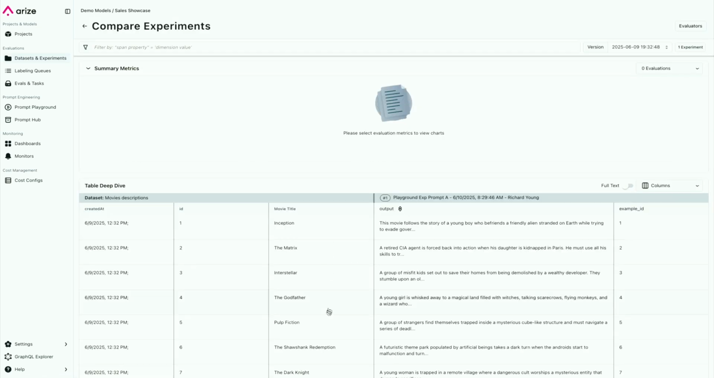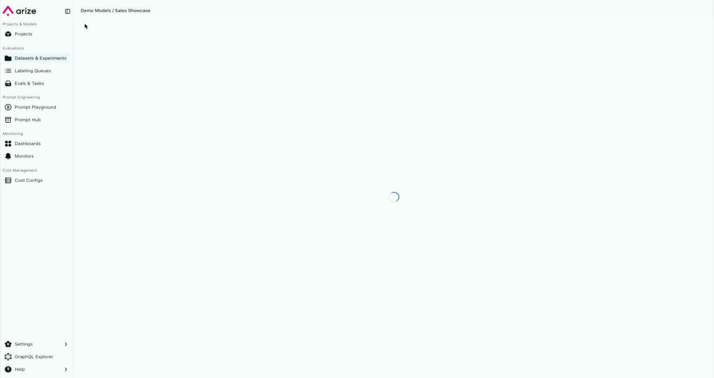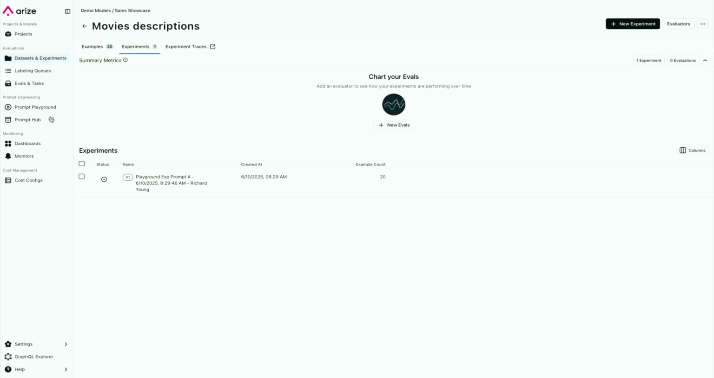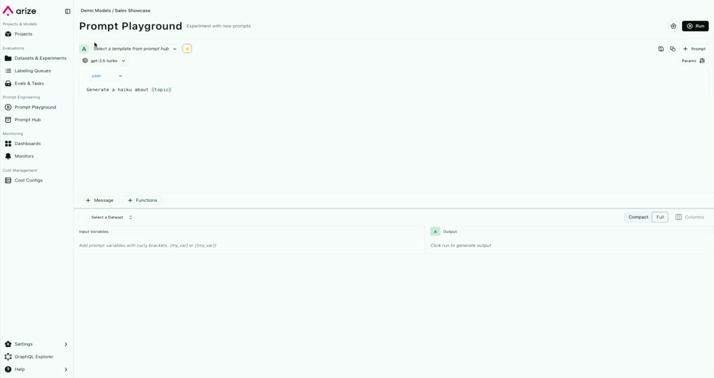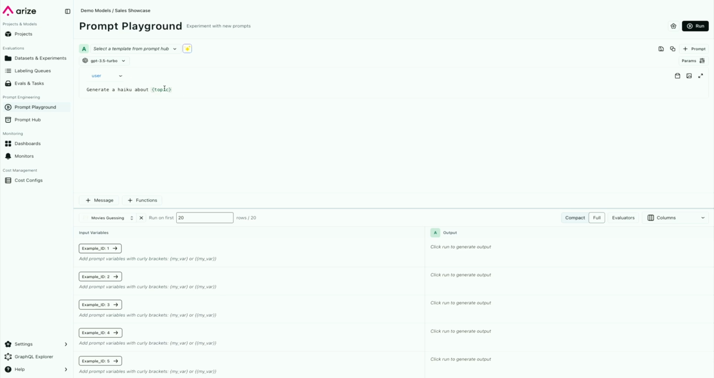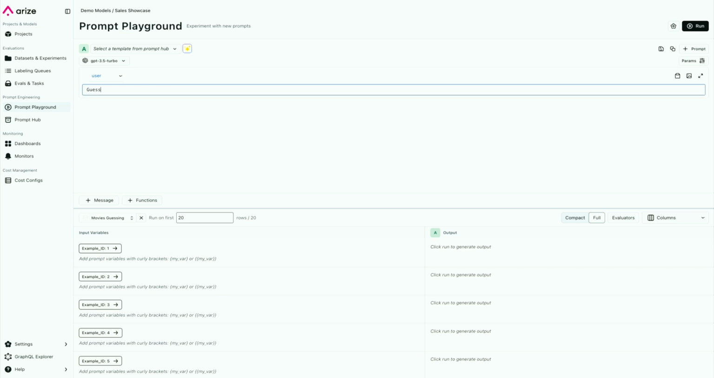This is my experiment. This is the output of my experiment. In this case, it's generating descriptions. It's not generating the actual title of the movie. So what I might do is go back and iterate on my prompt here. I can go back into my prompt playground, pull up, let's say, my descriptions here, and then try a different prompt.